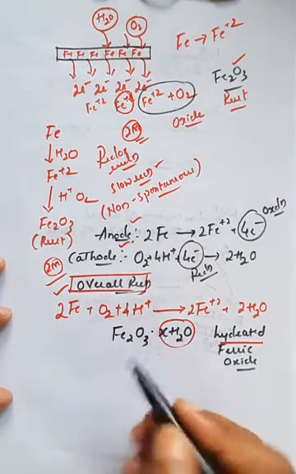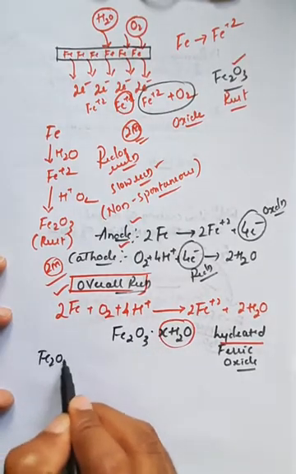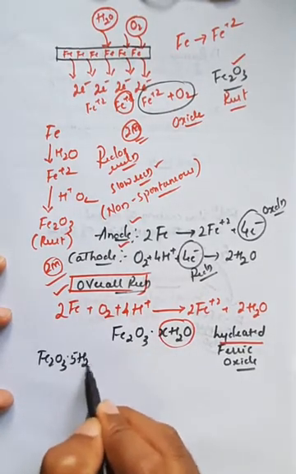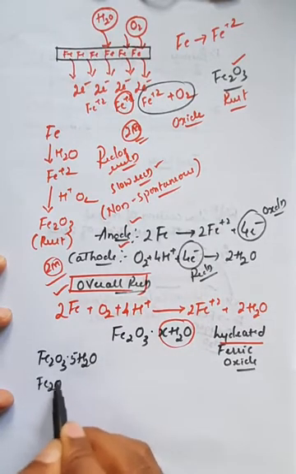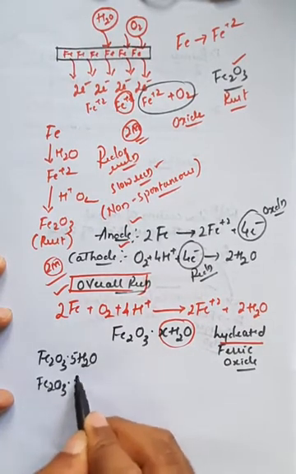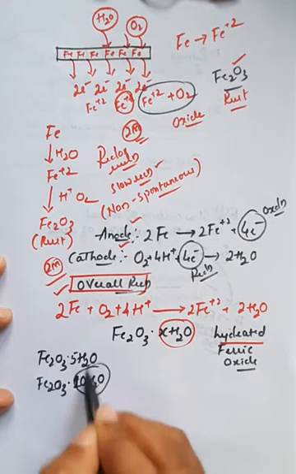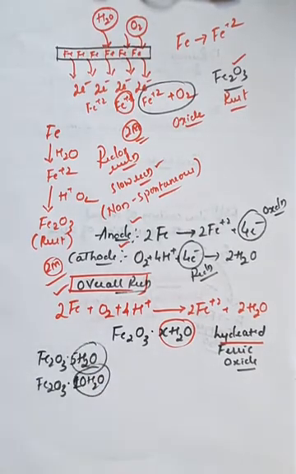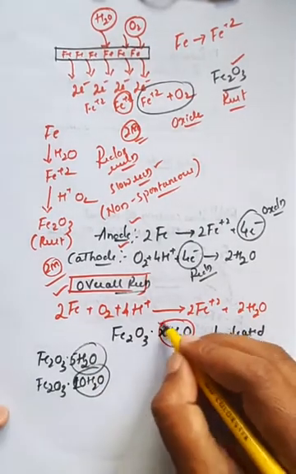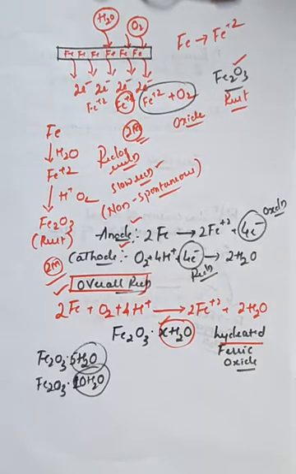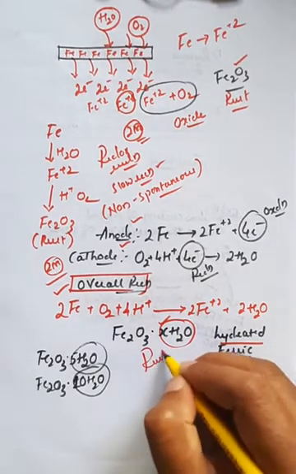So therefore ferric oxide along with water molecule is generally called as hydrated ferric oxide, and this completely we will call as rust. For example, Fe2O3 with 5 moles of H2O, right? Or Fe2O3 dot 10 H2O, 10 moles of H2O, like this. So how many water molecules are attached to it is generally called as X moles of H2O. So this is called as rust.